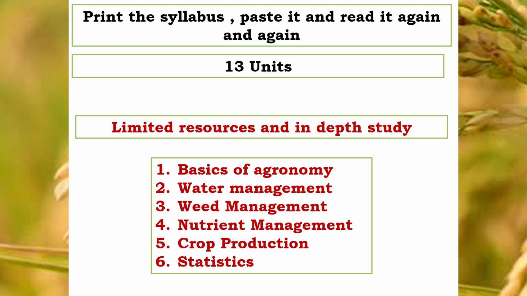So when we look into the whole syllabus of agronomy, then we can divide the whole 13 units into 6 important elements. The first one is the basics of agronomy. The second one is water management. Third one is weed management. Fourth one is nutrient management. Fifth one is crop production and statistics. So overall, if you look into the whole syllabus, you can easily say that these are the 6 important sections where I have to prepare myself to cover all these 13 units.